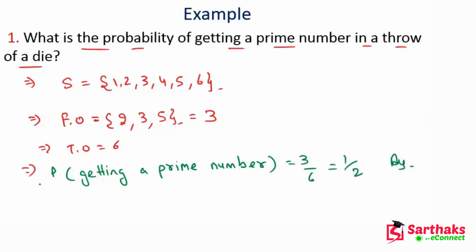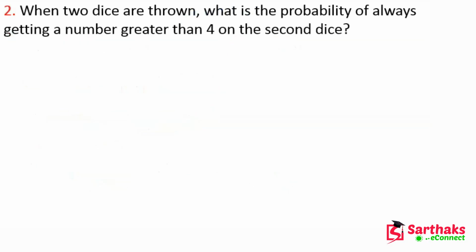Okay, so the next question is, when 2 dice are thrown, what is the probability of always getting a number greater than 4 on the second dice? I hope you get this point. So now what are the favorable outcomes?